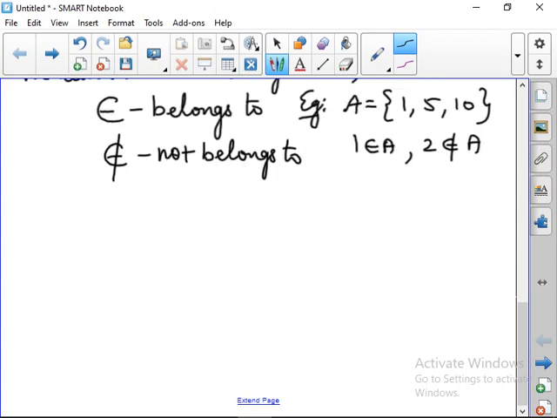Okay, next symbol. What is the next symbol we can use here? This is subset. It is said to be a subset. And then the next ones are union and intersection. We have used all these symbols. First, now let us define the types of sets.